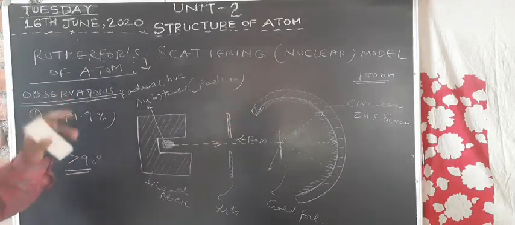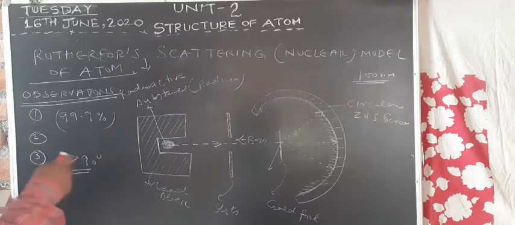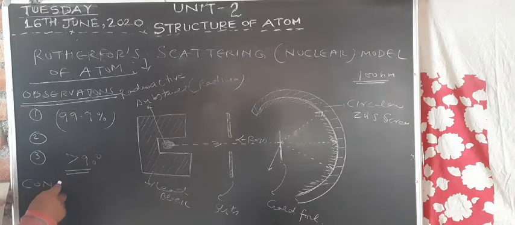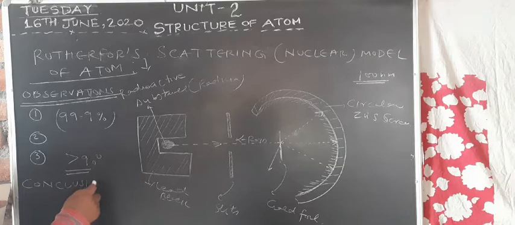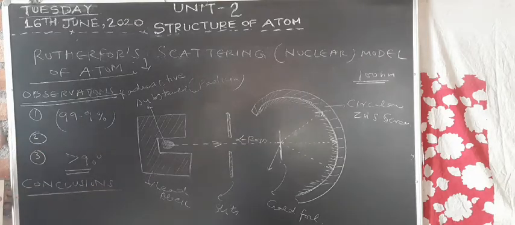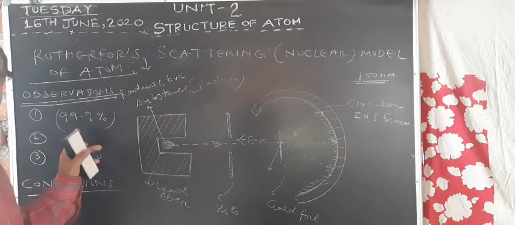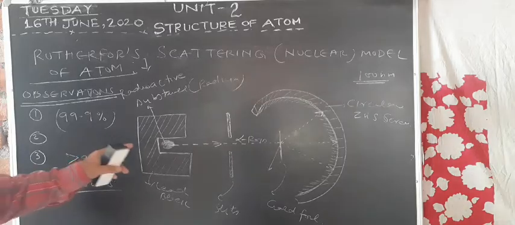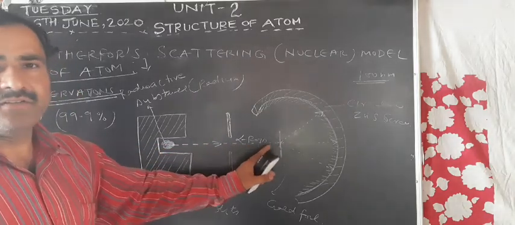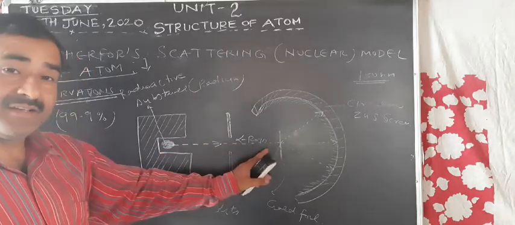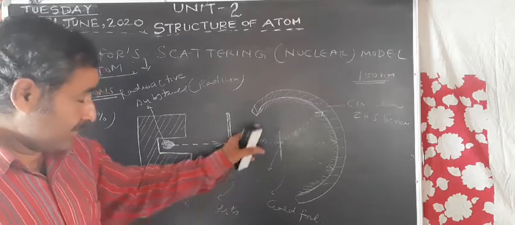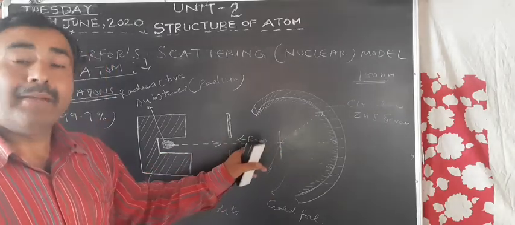Now on the basis of these observations, Rutherford has drawn some conclusions. And what are those conclusions? The first observation is that most of the alpha particles pass through this gold foil without making any deflection. This means that most of the space within the atom is empty space.